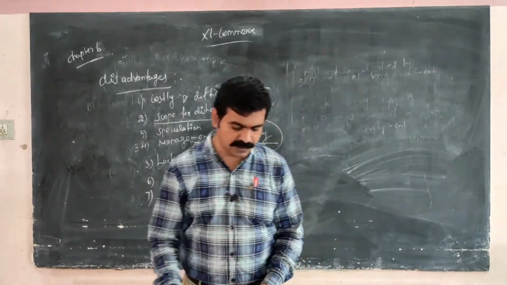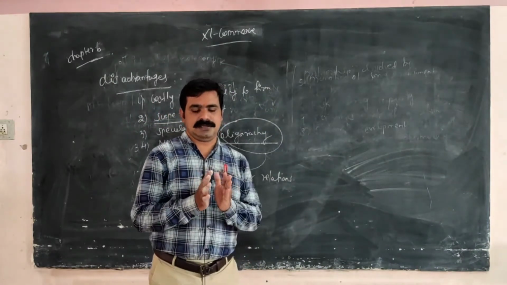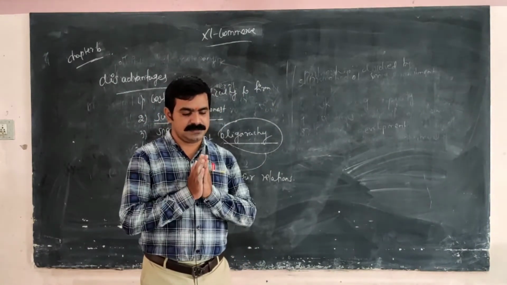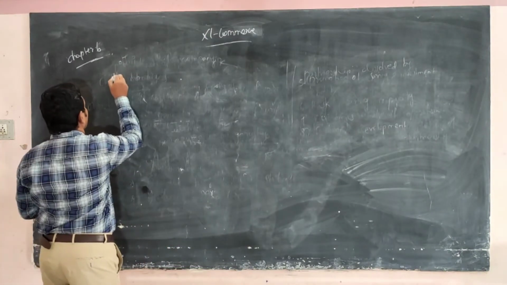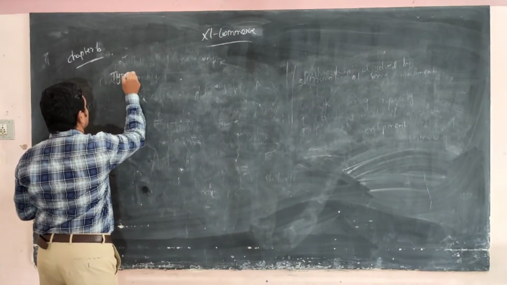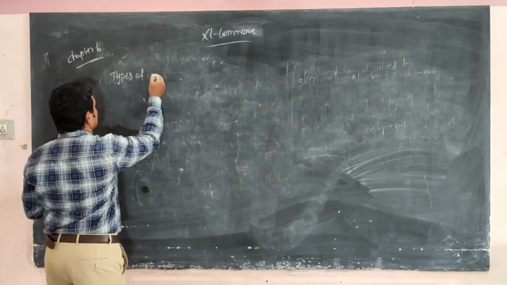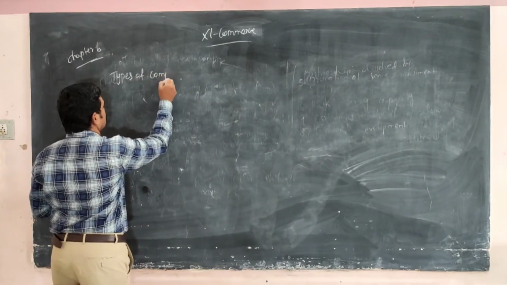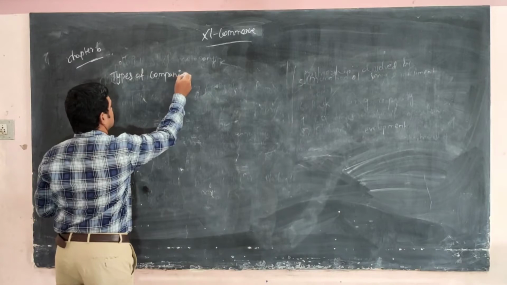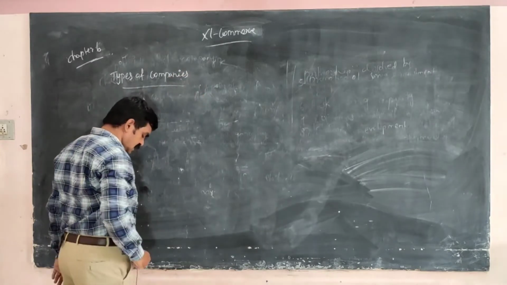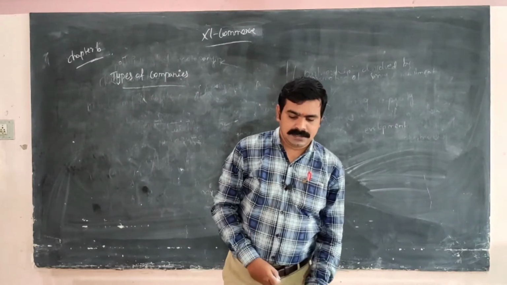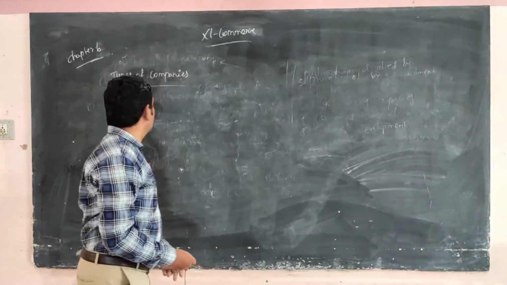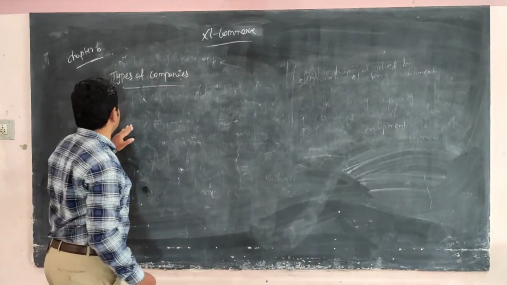Okay, next I am going to start types of companies. What are the types of joint stock companies? First one, the types of companies based on classification on the basis of incorporation.